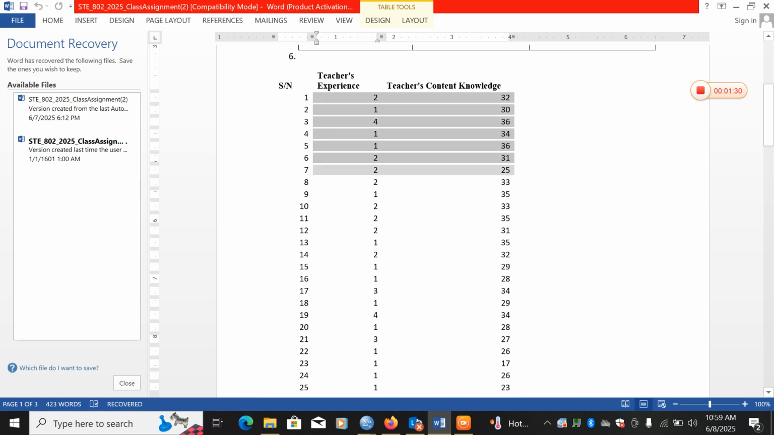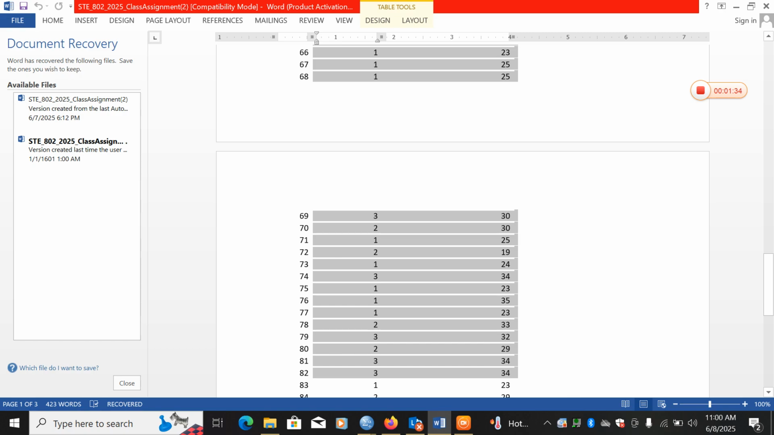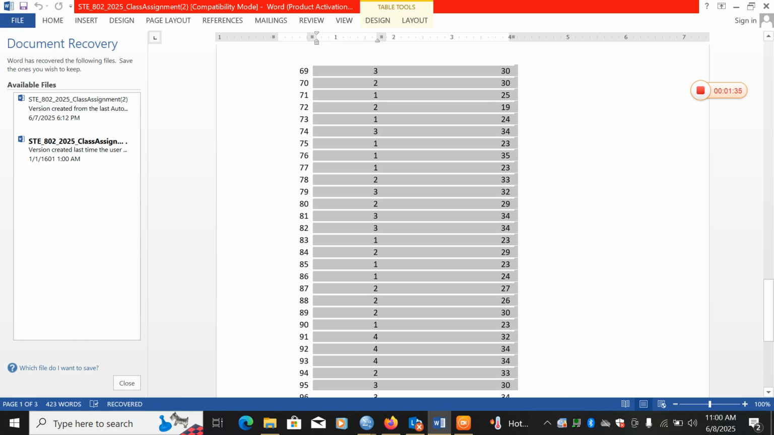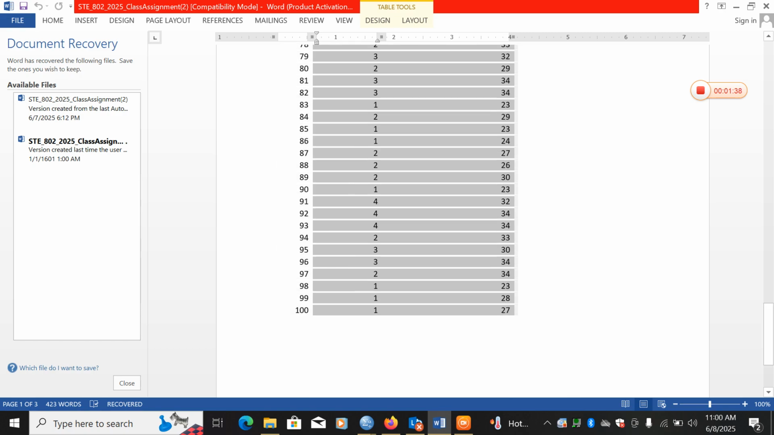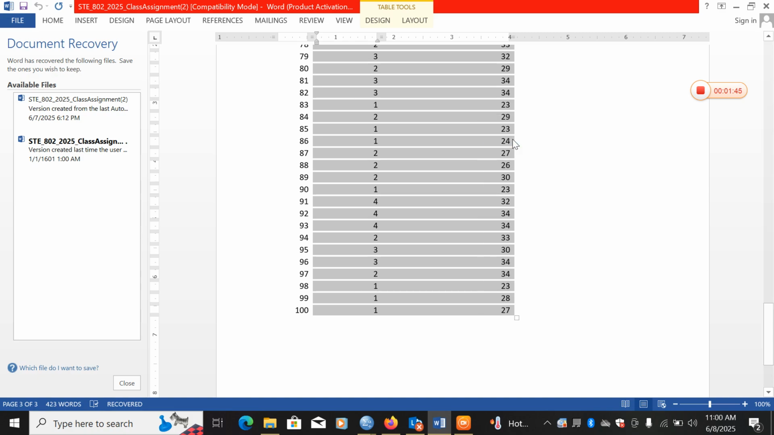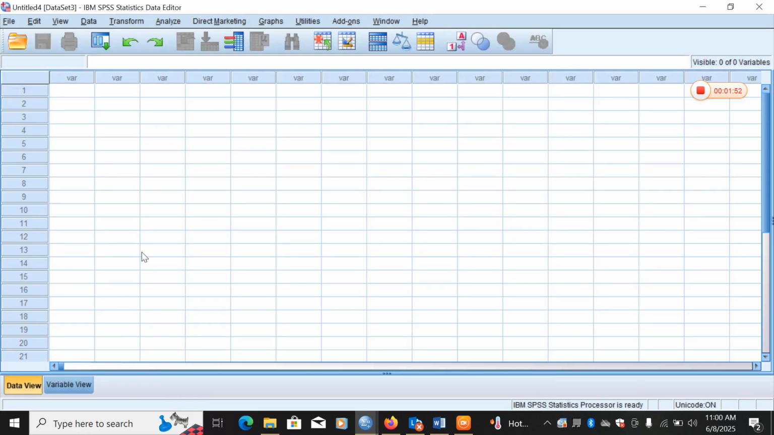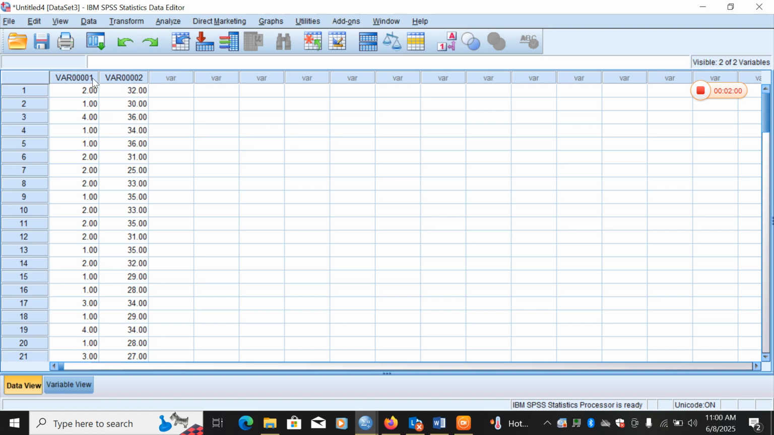I want to copy the data being collected and then move it to the SPSS software. Here, I highlighted the data, then I copy. So I've copied, so I move directly to the SPSS software. This is the SPSS software interface, where I want to paste the data being collected. So I paste the data now. The data is already there.